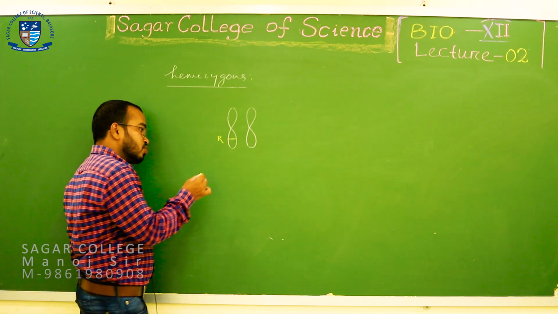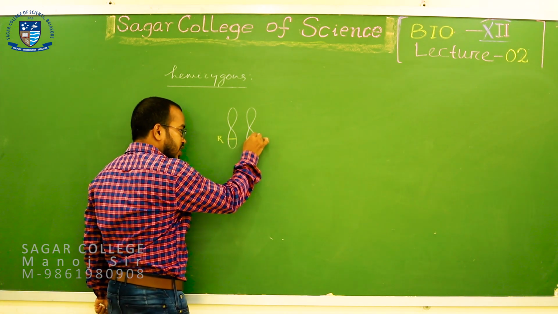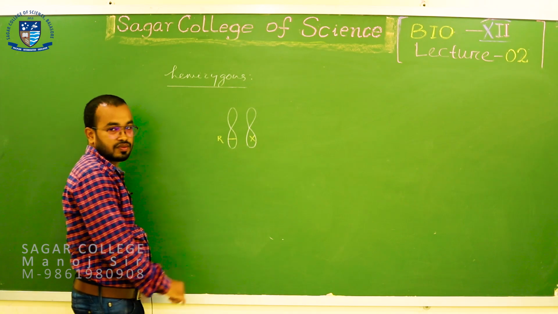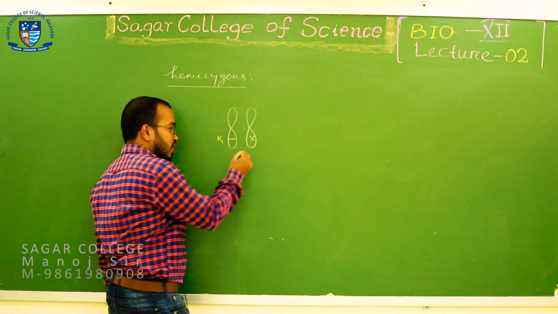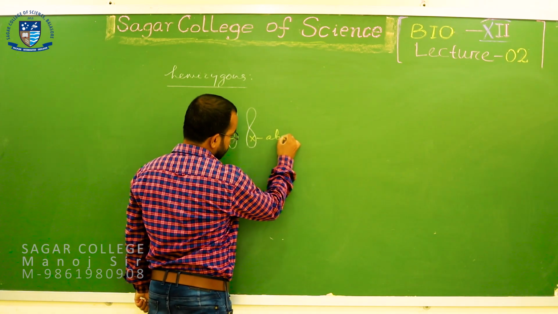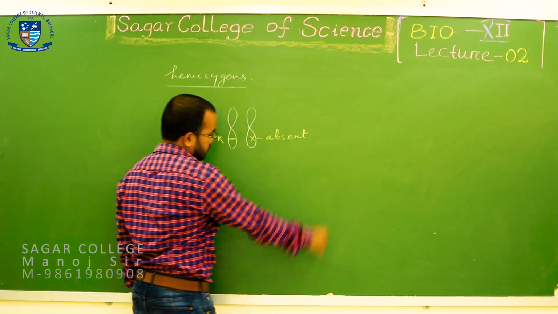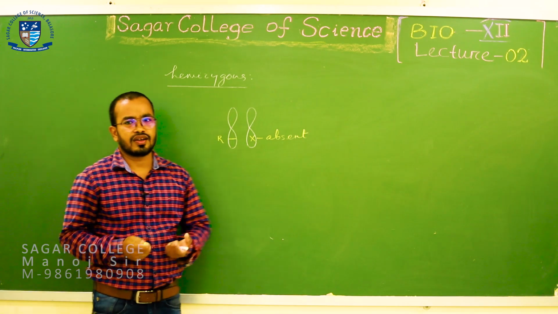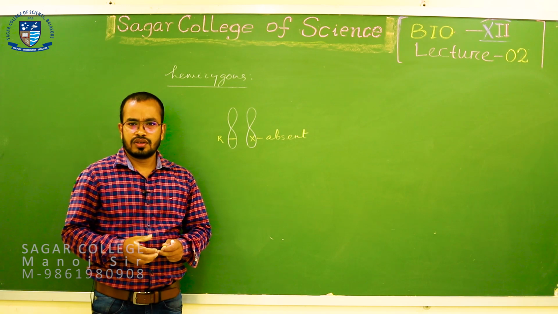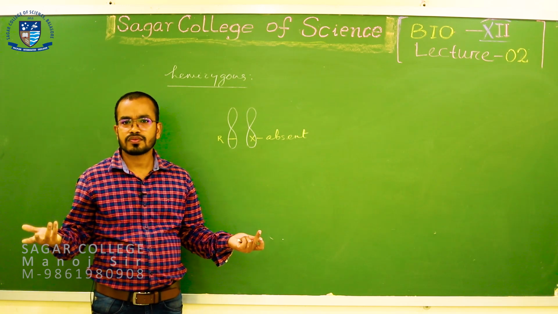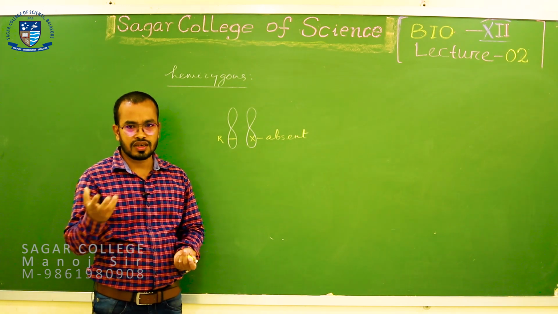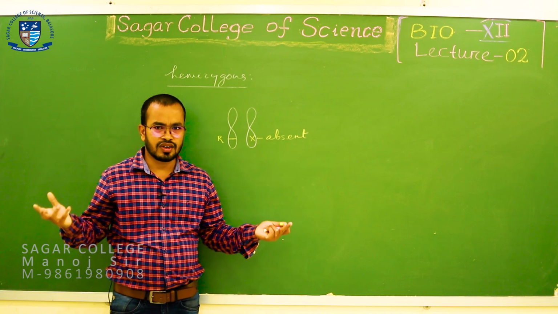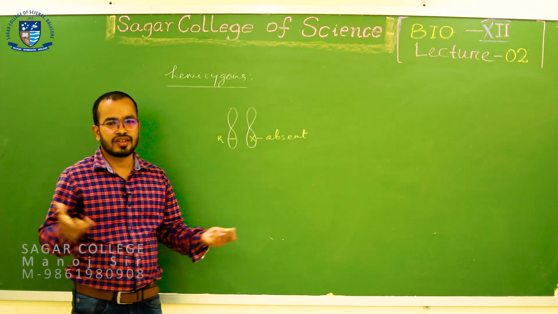So at this locus, the allelic pair is not there, this allele is absent. Allele absent means it may be deleted. So, this allele may be deleted due to mutations, or any other reasons.